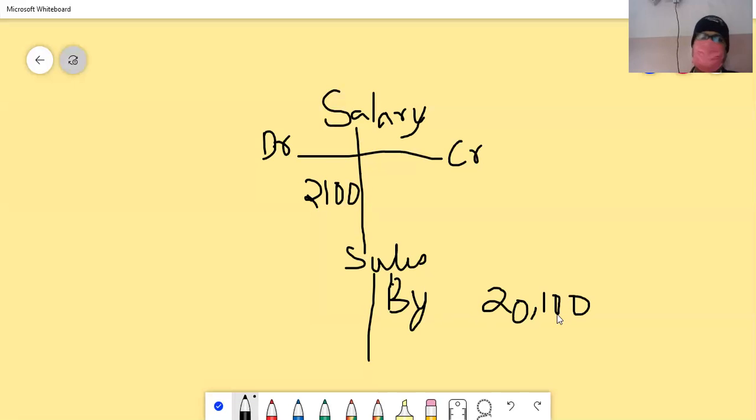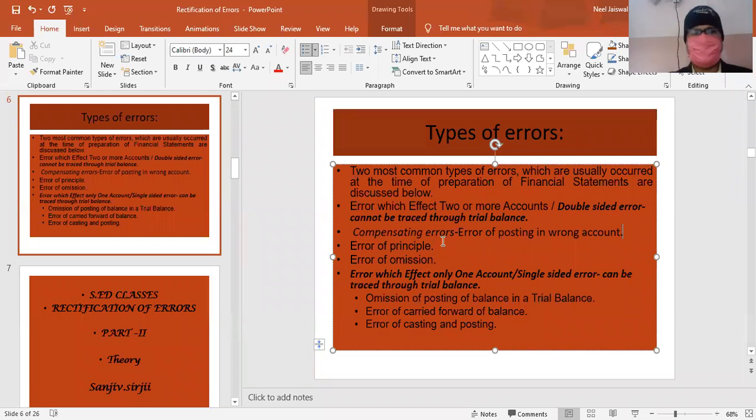So 100 rupees extra in the credit, 100 rupees extra in the debit in the salary account. By cash over here also and to cash over there also. So what we see is that this is the way we have shown a compensating error. One error is committed over here, and by mistake in sales, one more error is committed. So in that situation, what we see is that the error has been compensated. So that is the compensating error.